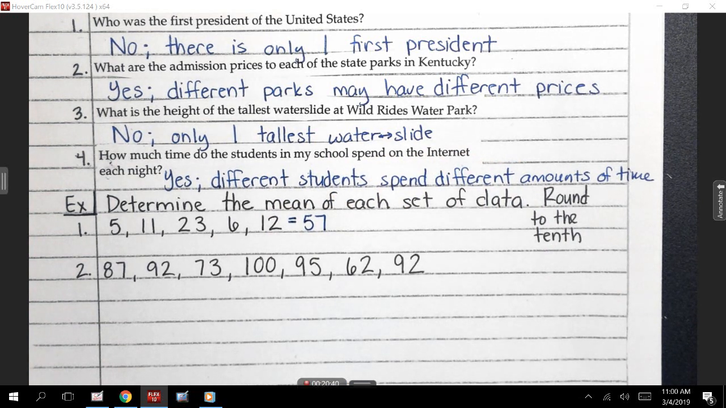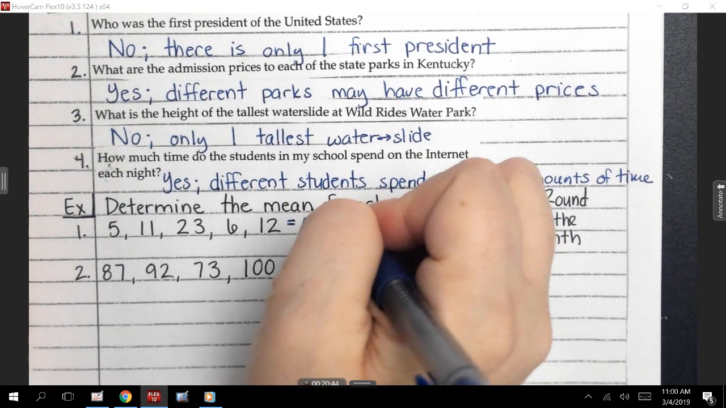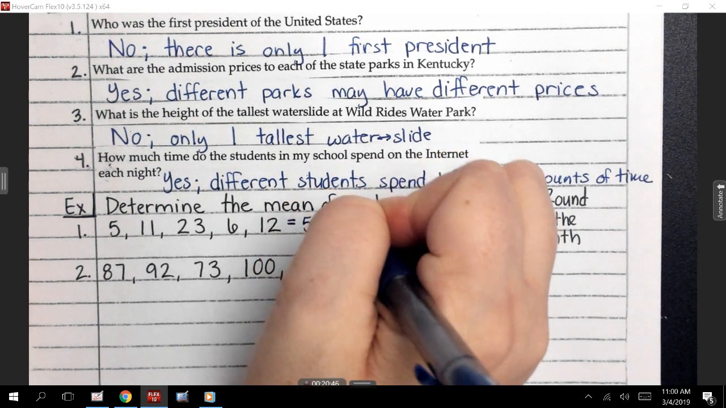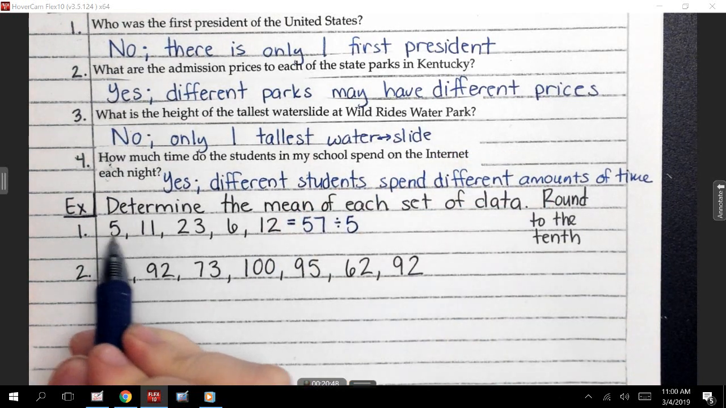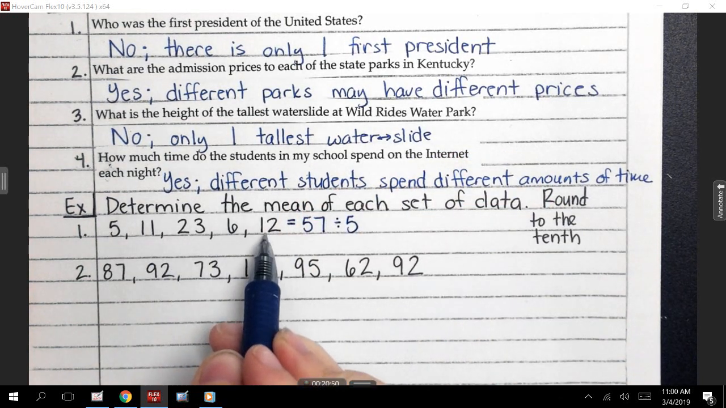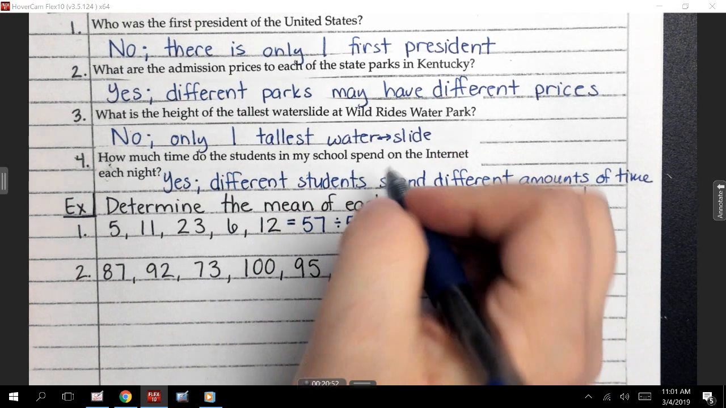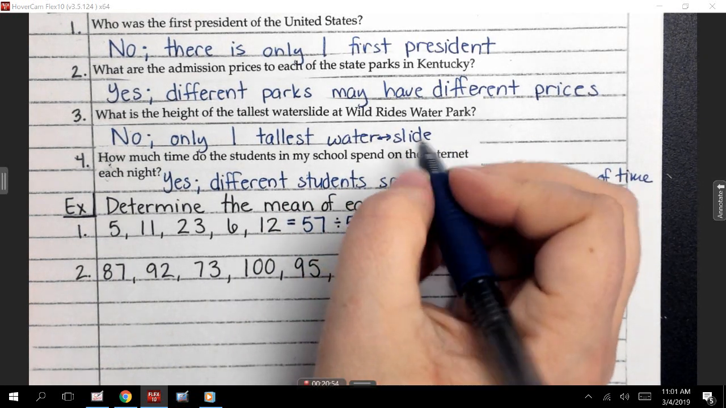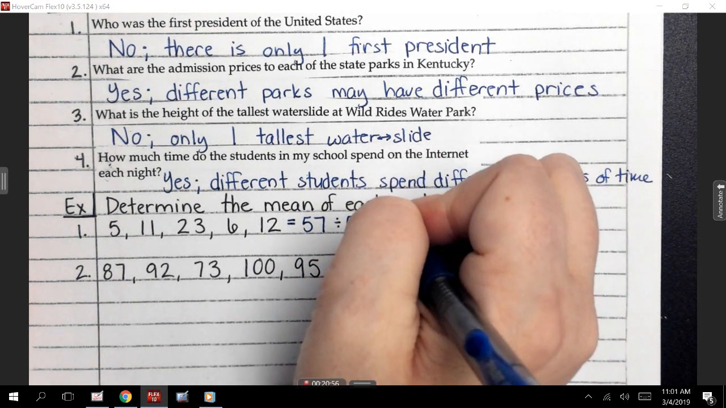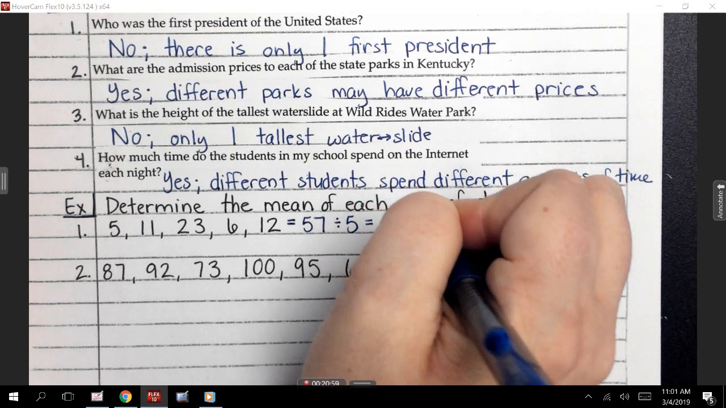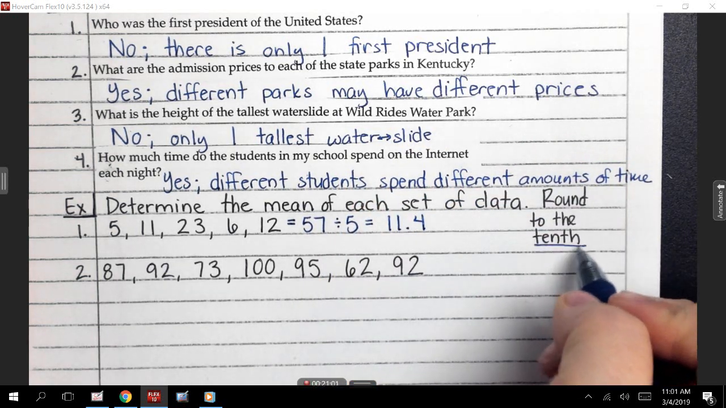So now what do I need to do? Sean? Divide it by 5. Sean, where did you get 5 from? 1, 2, 3, 4, 5 numbers. Are we okay with that? Okay. What does my calculator give me when I do that? Hunter? 11.4.